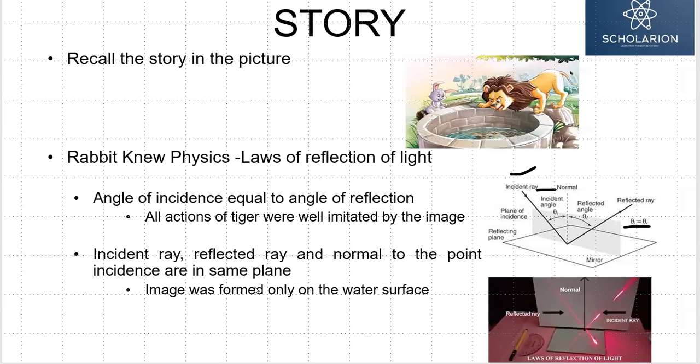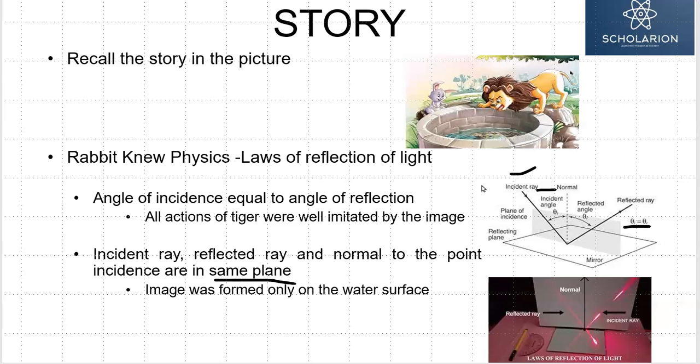Another thing which happened is related to the other law. The law states the incident ray, reflected ray, and the normal to the point of incidence all lie in the same plane. All lie in the same plane.